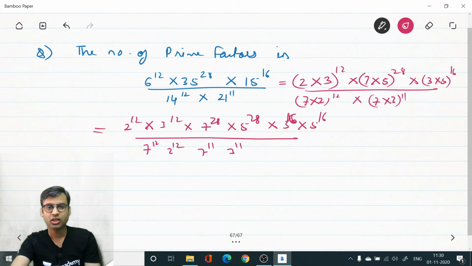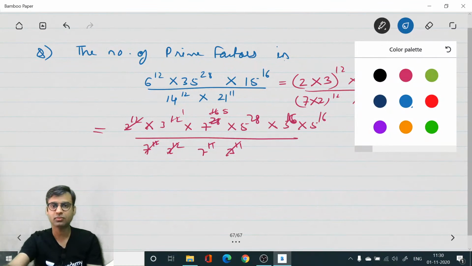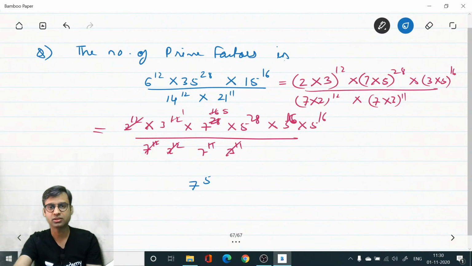So 2 power 12 cancels with 2 power 12, 7 power 12 is cancelled, 28 minus 12 is 16, and 11 minus 16 is 5. So the remaining factors are 7 power 5, 5 power 28, 3 power 16 and 5 power 16. These are the factors remaining.